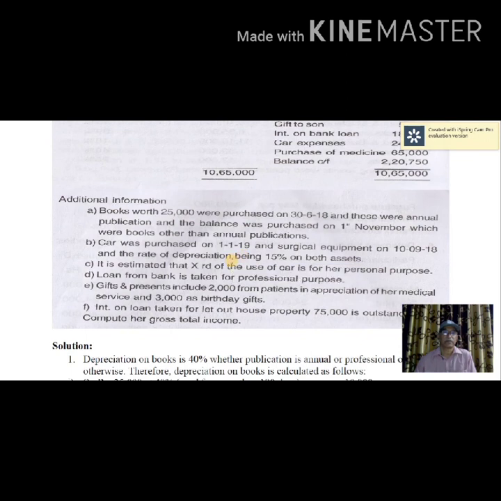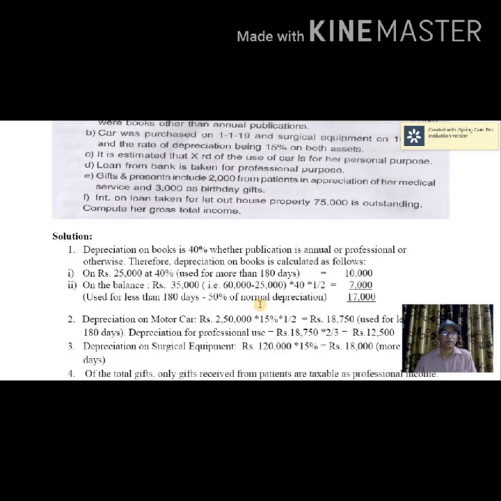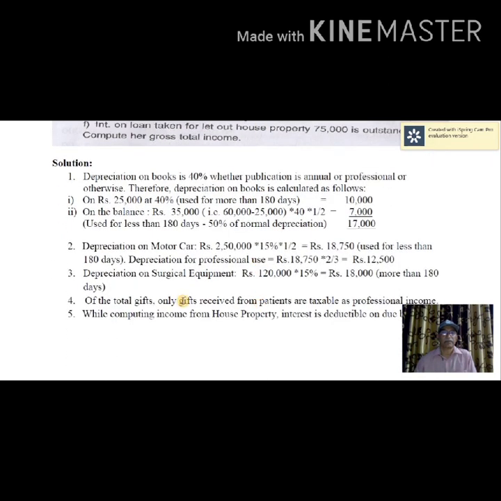So that is not deductible as professional expense. Of the total gifts, only gifts received from patients are taxable as professional income. So this is already completed.